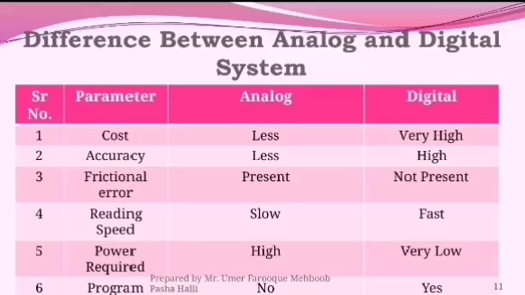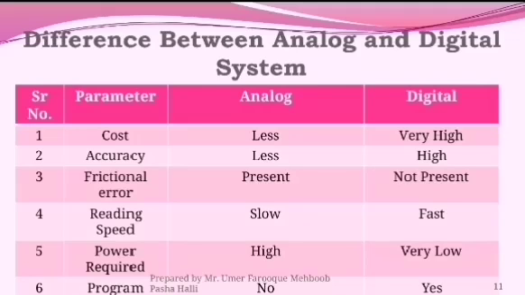Now we are discussing the difference between the analog system and digital system. First parameter, the cost. Analog has less and digital is very high. Next, accuracy. Analog system has less accuracy compared to digital, and digital has high accuracy.